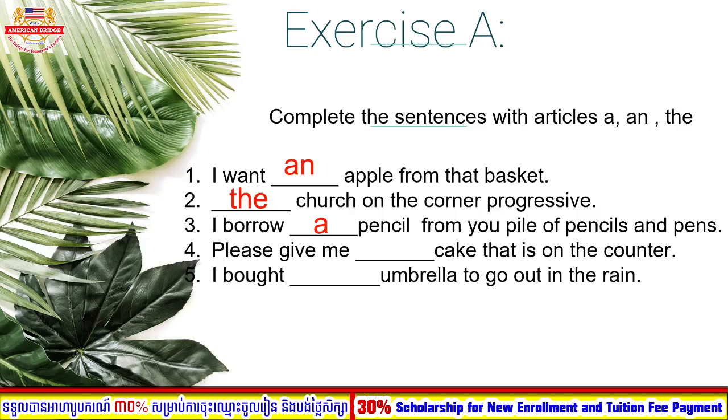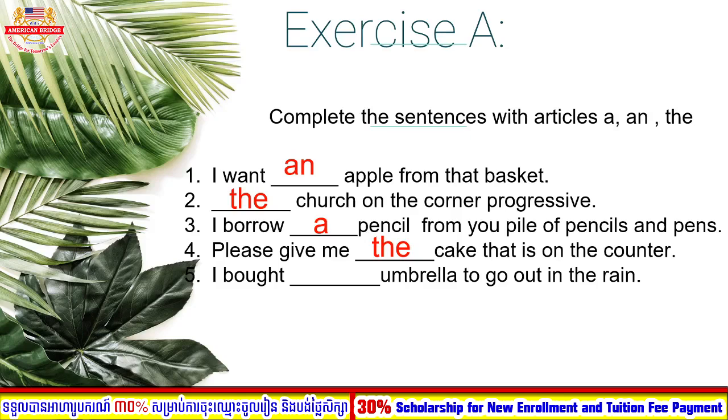Okay, so now let's move to number 4. Please give me cake that is on the counter. So the article that we need to complete this one, an or the? Great. So the correct one is the. Please give me the cake that is on the counter, right?